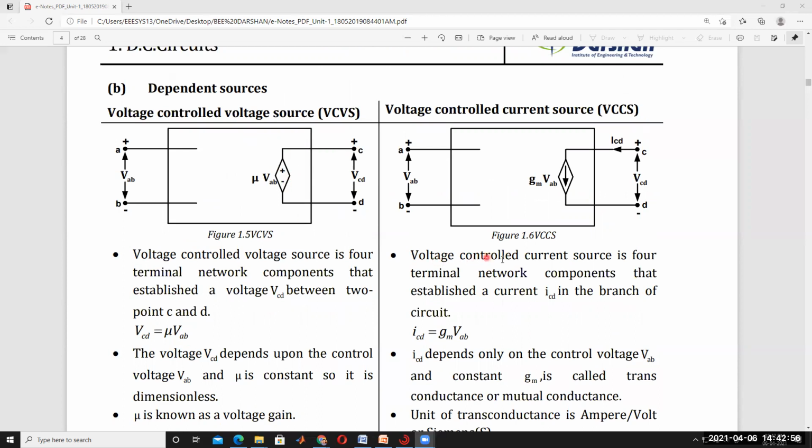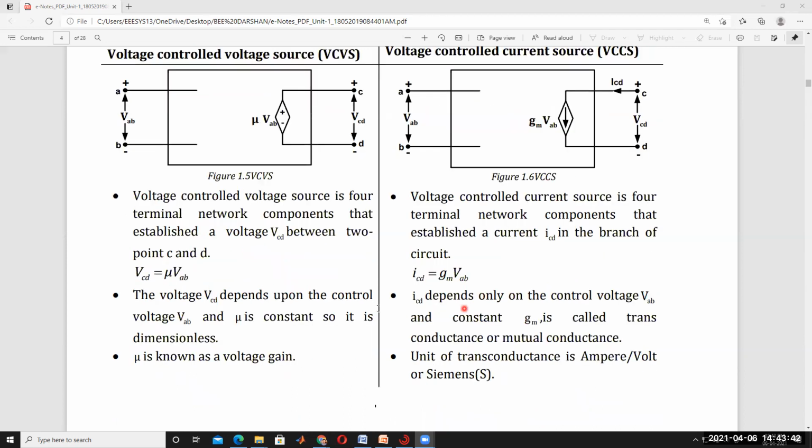The voltage controlled current source is a 4-terminal network component that establishes a current ICD in a branch of the circuit. ICD is nothing but GM into VAB. This is called the magnitude of the current source, in amperes. This total multiplication is called current. The current source units are amperes. Voltage VCD equals mu times VAB, and its units are volts.